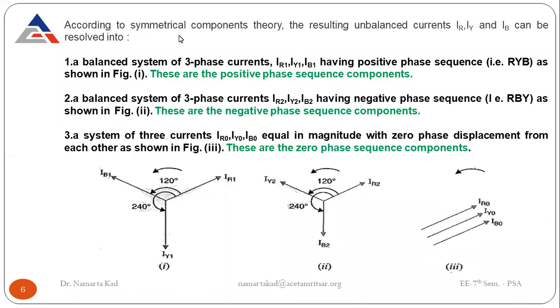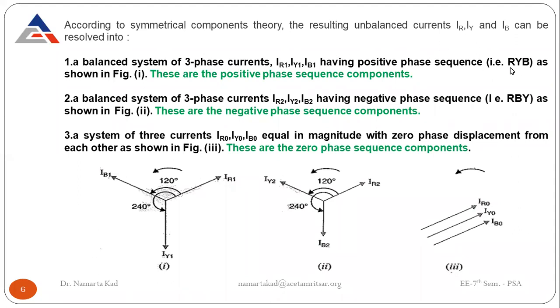Now, according to the symmetrical components theory, the resulting unbalanced currents IR, IY, and IB can be resolved into any single current like this. The current in the red phase, the current in the yellow phase, the current in the blue phase is actually the sum of three phase sequence component currents, like a balanced system of three-phase currents.